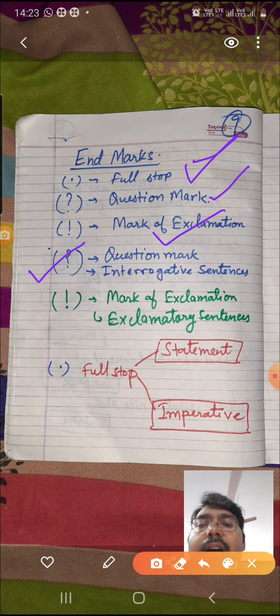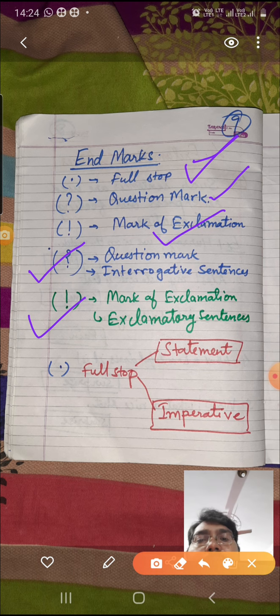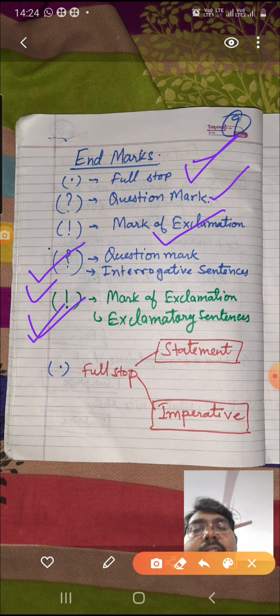If there is a question mark, then certainly it will be an interrogative sentence, because only interrogative sentences ask questions and end with a question mark. So you can simply identify that this is an interrogative sentence. Next comes the mark of exclamation. If you find this mark of exclamation at the end or anywhere in the sentence, then it is sure that it is an exclamatory sentence. These two you can easily identify.